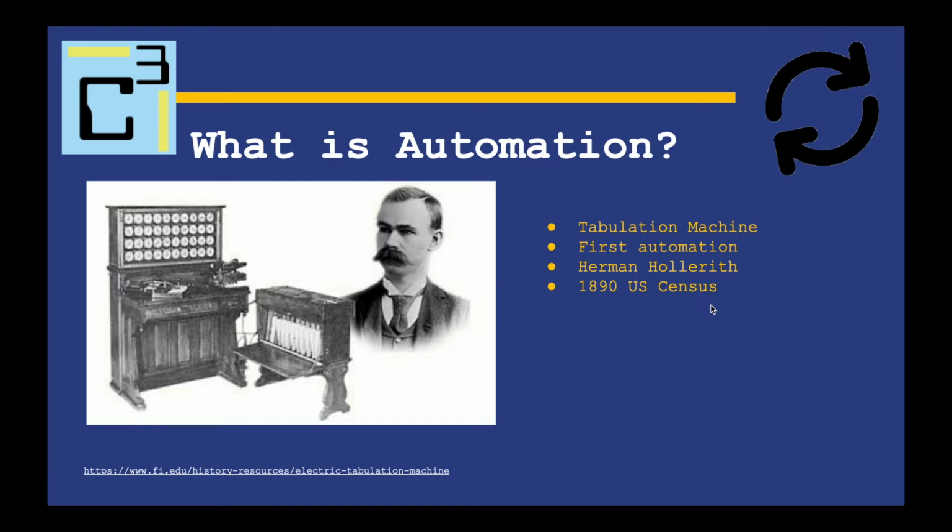So if collecting all this US Census data is important, a machine can very quickly and efficiently, and I would say without fail, collect this information and process it properly. If you want to read more about it, I've got this link right here to a little article talking about the tabulation machine and the invention itself and the whole story of the 1890 US Census. It's a very famous story when it comes to computer science and learning about automation, so I wanted to make sure to throw it in there.